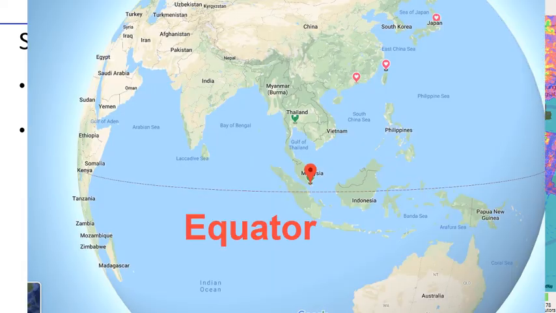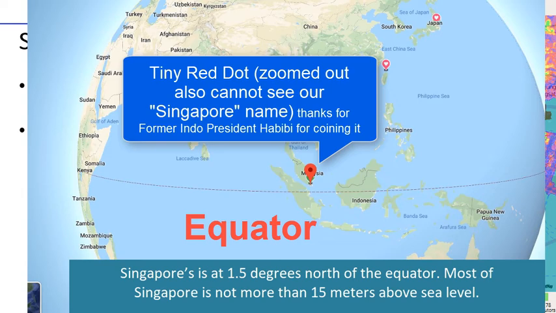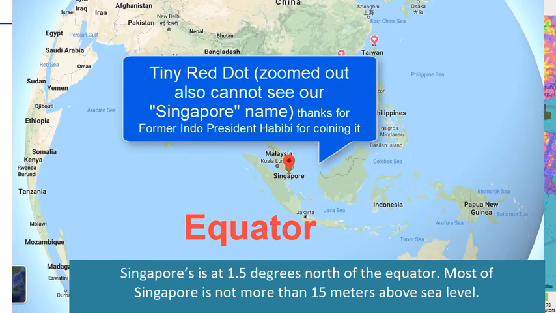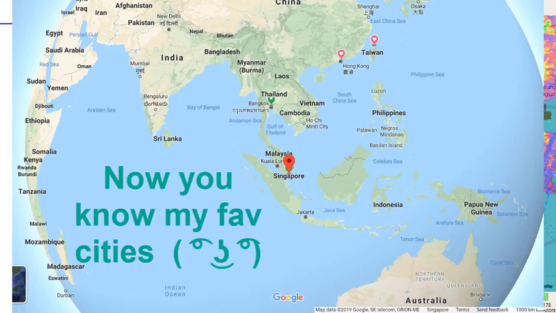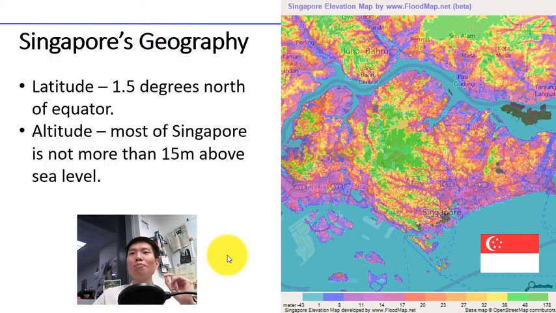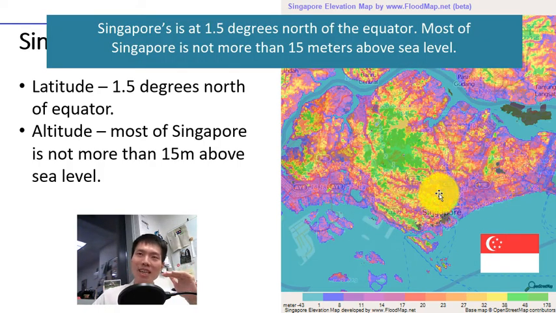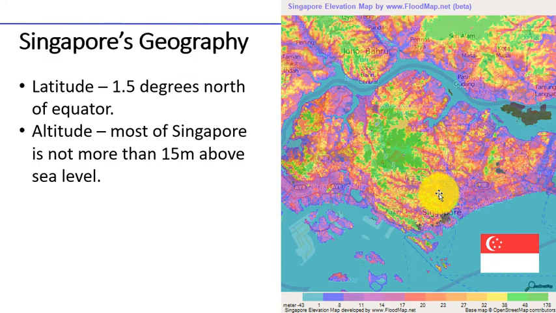Next time when you have a fun quiz, you can ask your friends, right? Many people think that Singapore is below the equator, but no, Singapore is above, north of the equator, even though we're so hot. Most of Singapore is not more than 15 meters above sea level, so we are really a low-lying country, right? If one day we don't do anything, we might be flooded.